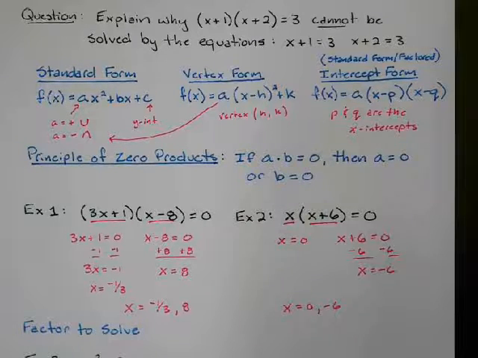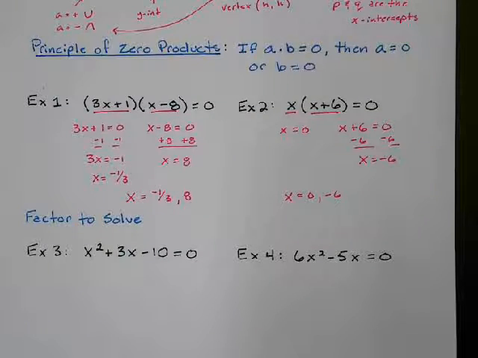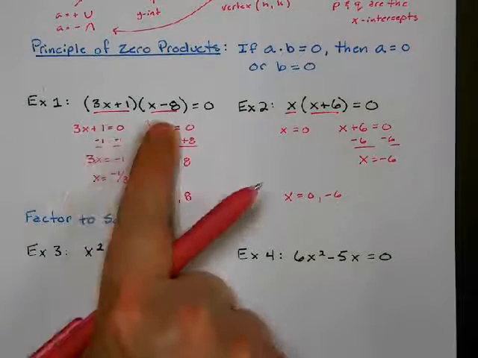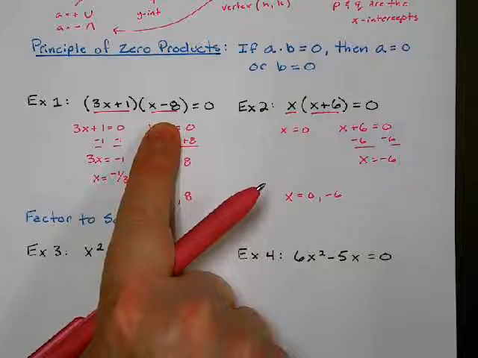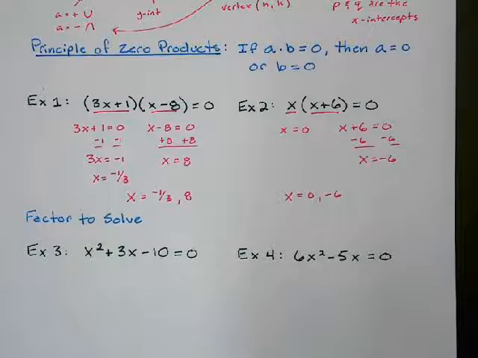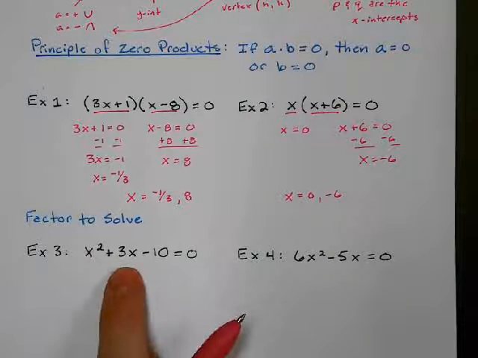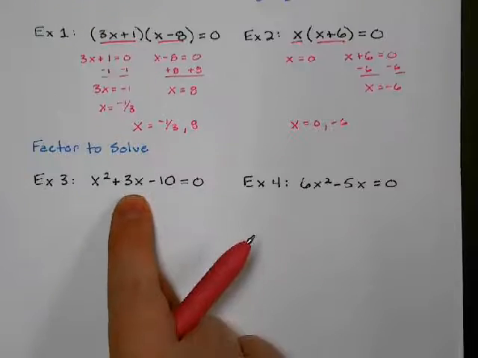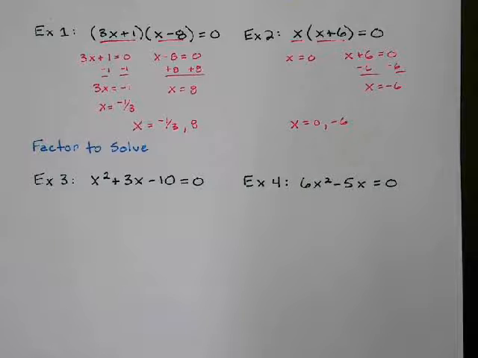These are our x-intercepts, or the roots of our function, or the zeros of our function, or just the solution to this equation. Okay, next one. It's not in factored form or intercept form. So we don't have these where the x is by itself. So what do we do? What we're going to do is we're going to factor them. So we're going to pull out our old factoring methods and factor this side of the equation.